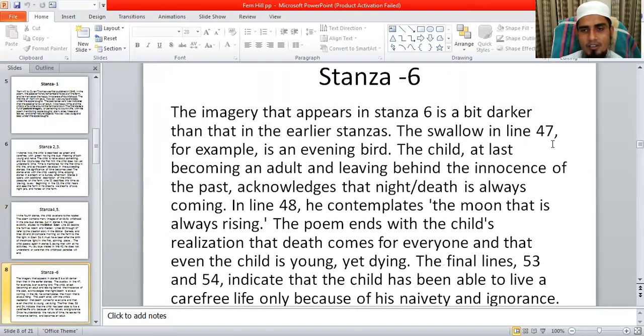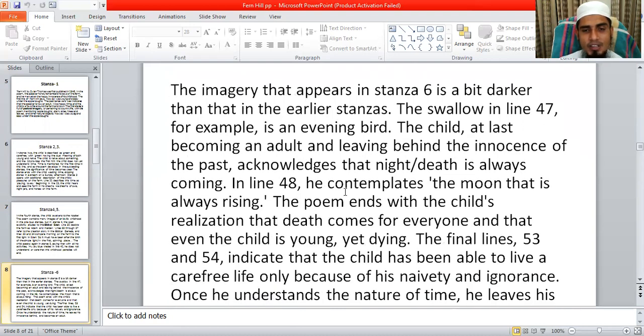The swallow in line 47, for example, is an evening bird. So the child, at last becoming an adult and leaving behind the innocence of the past, acknowledges that night, death, is always coming. In line 48, he contemplates the moon that is always rising.